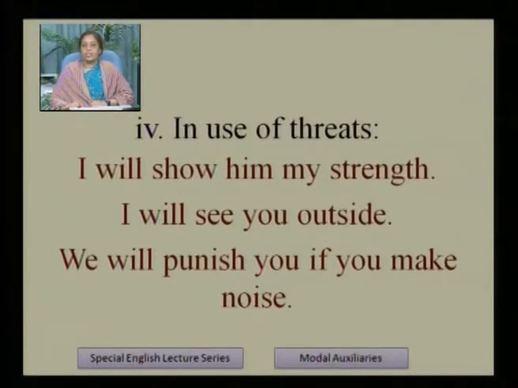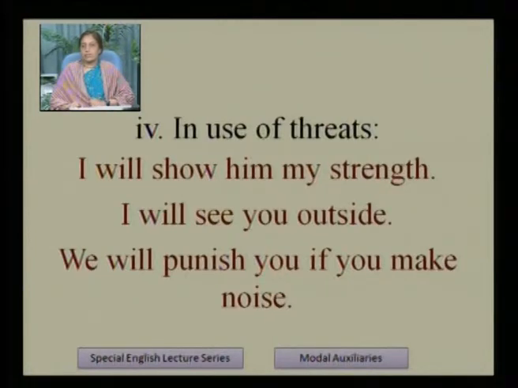Next, use of will in threats. In use of threats: I will show him my strength. I will see you outside. We will punish you if you make noise. These are the sentences in which we find threats. I will show him my strength. After reading this sentence, we find that there is a threat in the sentence. I will see you outside.